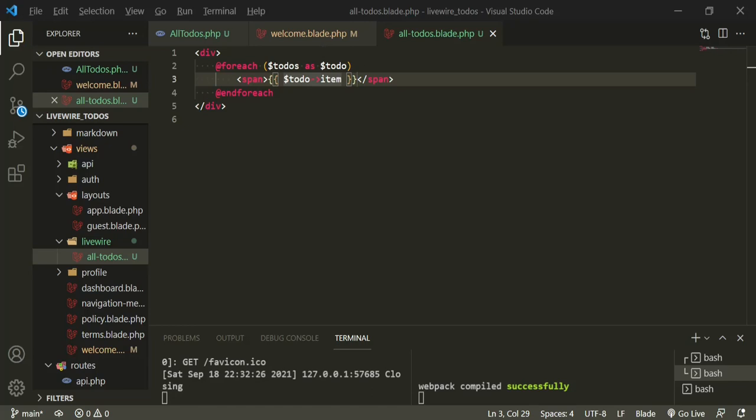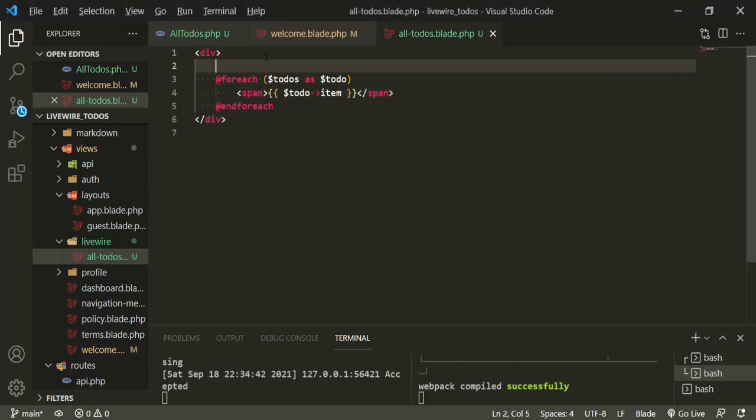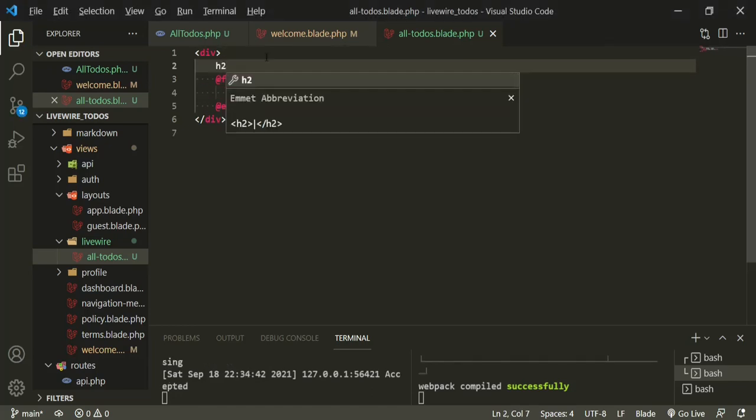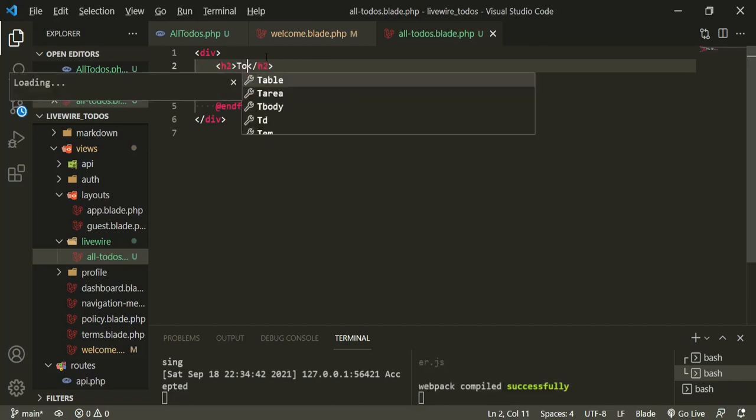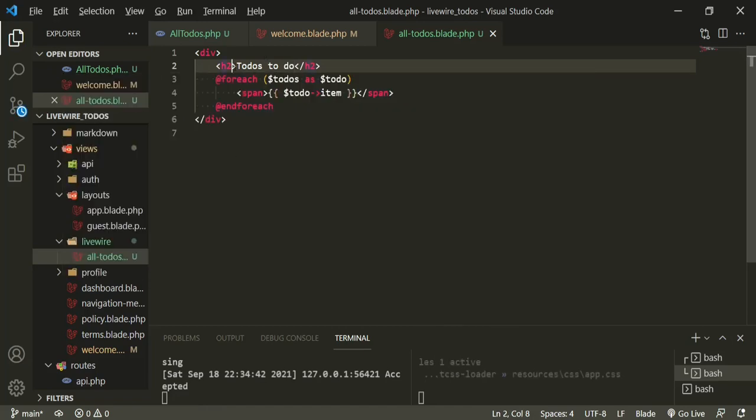Fantastic. So now we are going to add a header, an h2 tag, and in it we'll put to-dos to do. For the classes, we're going to have a text-xl, font-semibold, pt-4, and px-4.